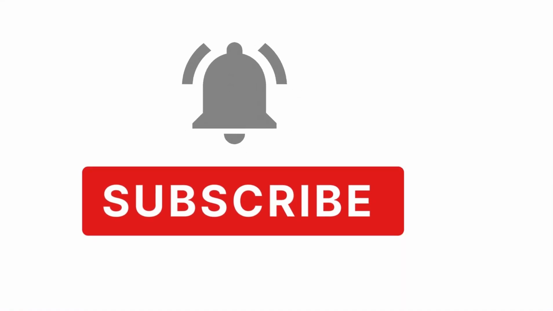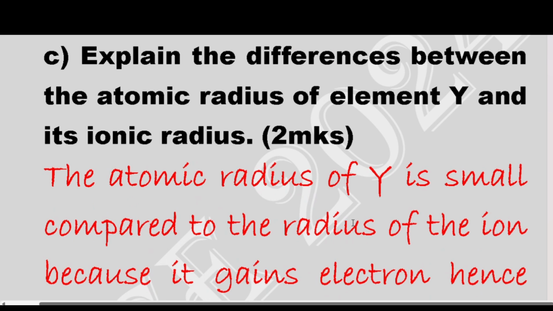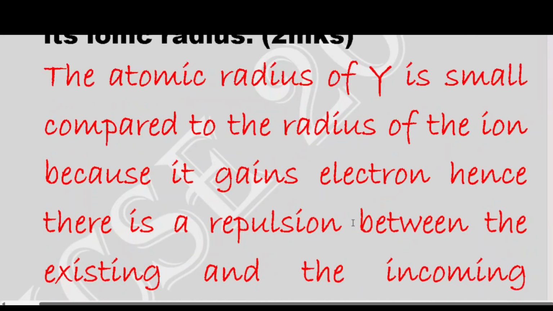So the atomic radius of Y is small compared to the radius of the ion, because it gains electrons. Hence there is a repulsion between the existing and the incoming electrons, resulting in a large ionic radius.